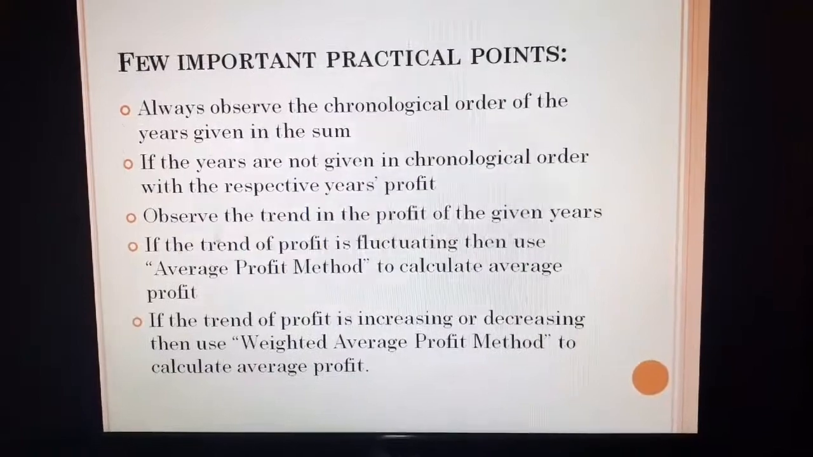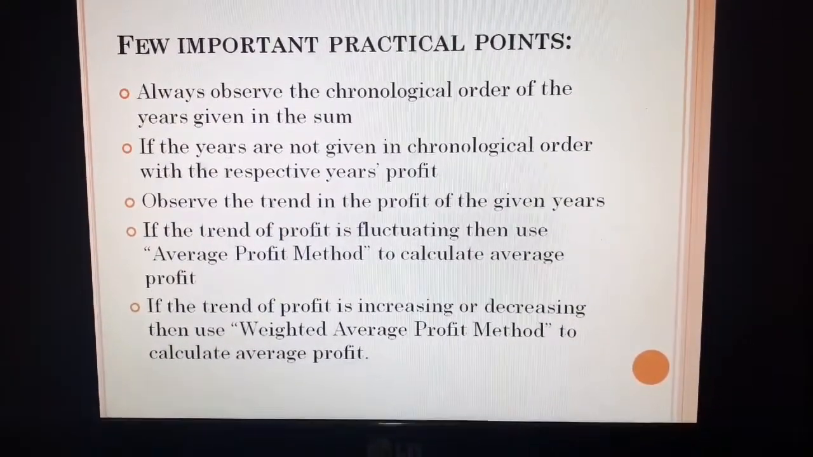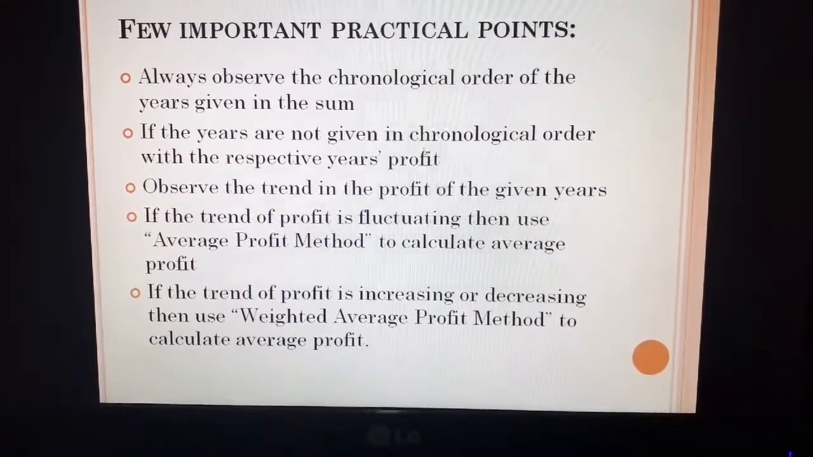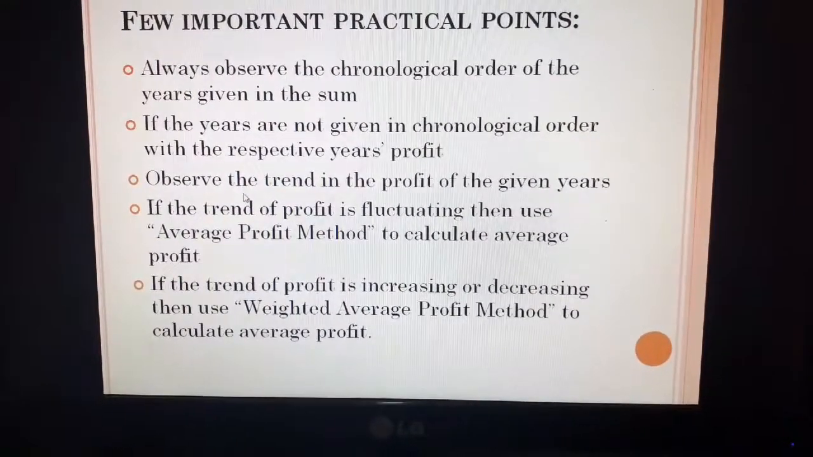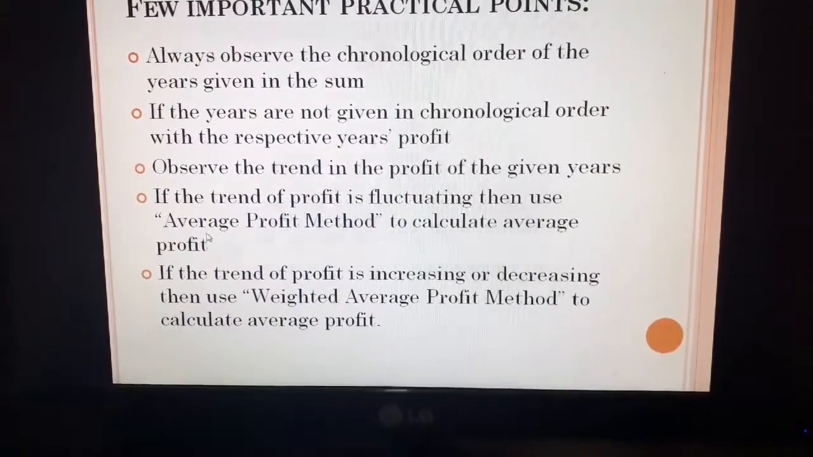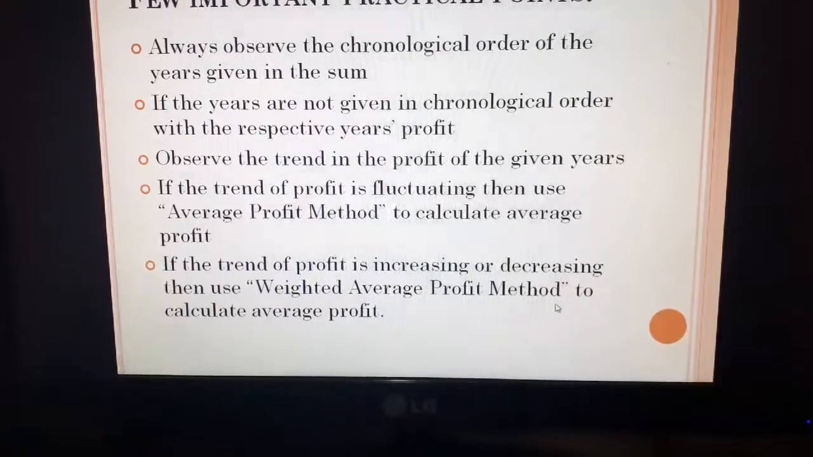Okay. Again, now quickly recap the given practical points. Observe the chronological order of the years in the sum. If the years are not in sequential order, then arrange them. Then after, mention the profit with the respective years. Then observe the trend in the profit. If the trend is fluctuating, we have to use average profit method, and if the trend is increasing or decreasing, we have to use weighted average profit method.